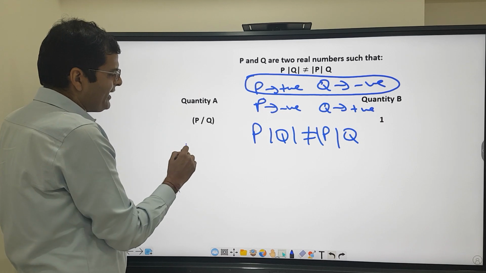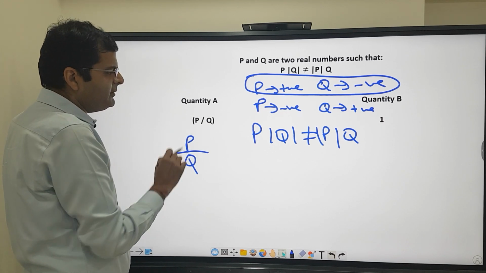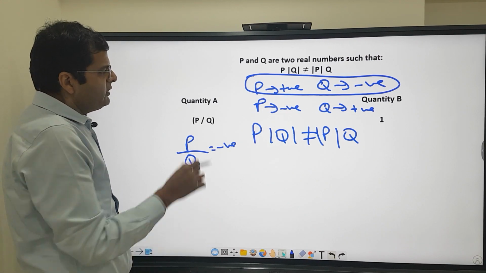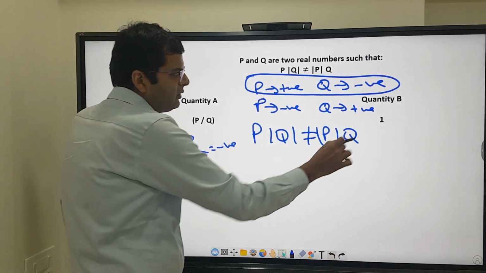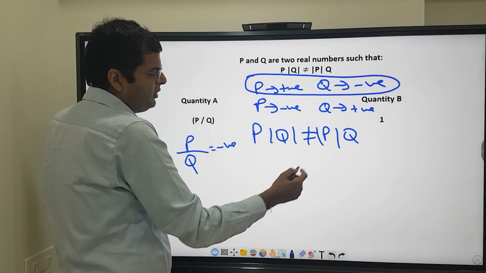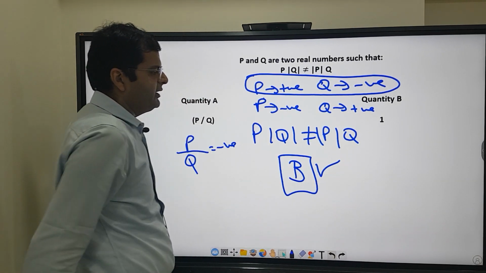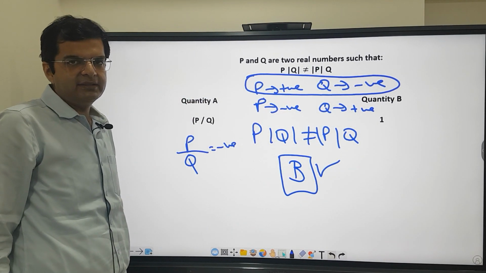So that means this fraction P by Q, with one of them positive and the other negative, will be a negative number. Quantity A is a negative number, quantity B is given to be 1, which is a positive number. So that means quantity B will be greater than quantity A. So answer option B is the correct answer here. Alright.